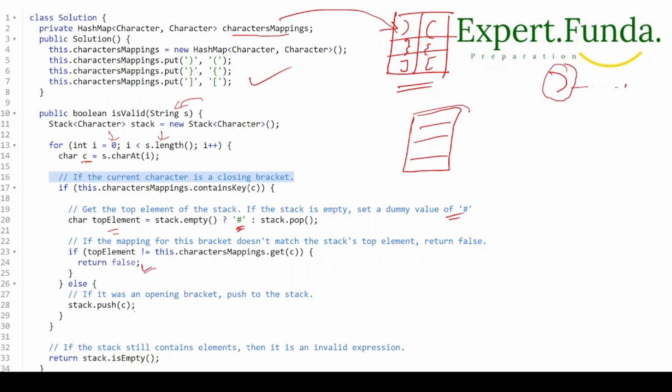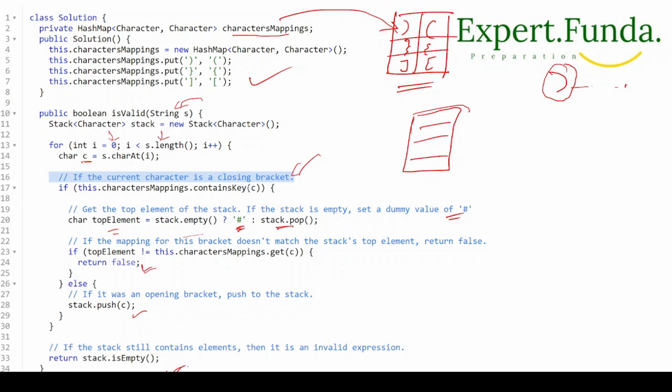Okay, now understand the else condition. If this is an opening brace, then only we will push onto the stack. If it is not an opening brace, it means this is a closing brace, and at that time we will remove from the top. And if the stack is empty, then we'll push a hash, or any other simple value. If the stack still contains elements, we'll say this is an invalid string.